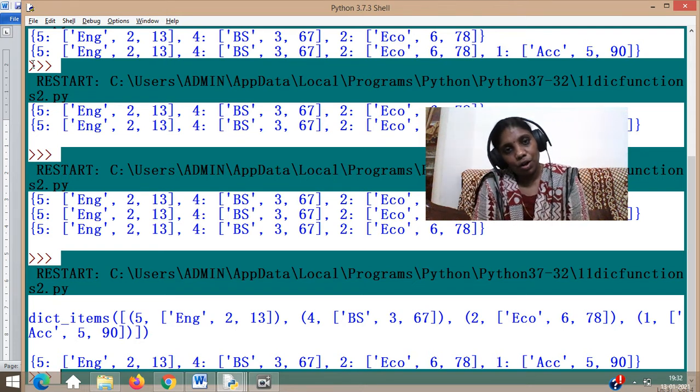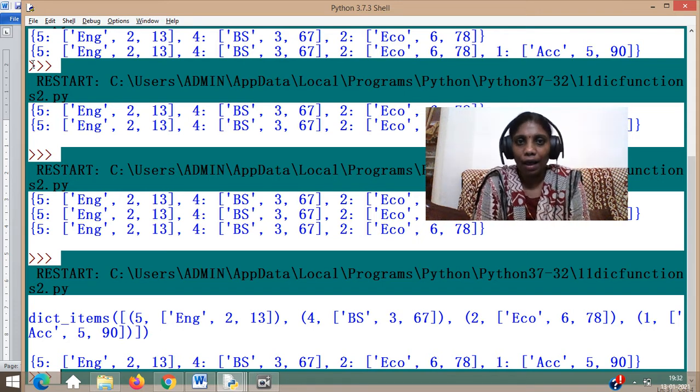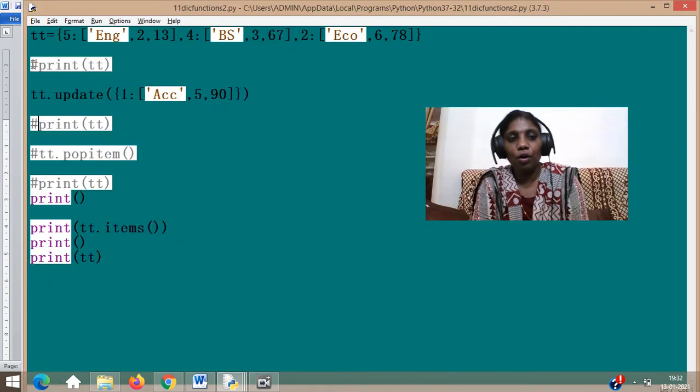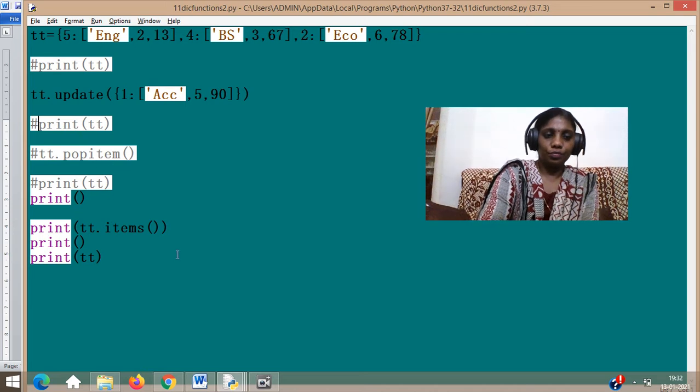Now, there were functions called reverse and sort inside our list. That's not there. We don't have a reverse or a sort function in the dictionary. Then how will you sort it? If you want to sort, you should do it using another function.